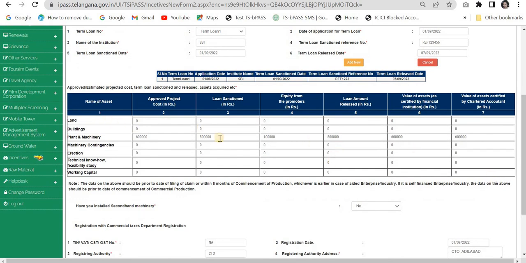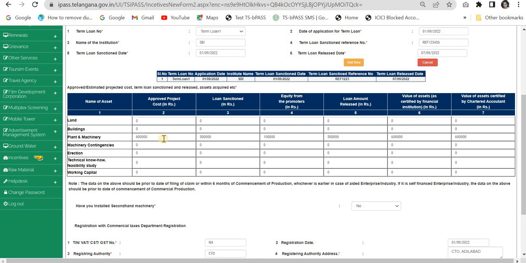Now let us fill this table. This table is about all the assets and the approved cost and all those things. So land, buildings, machinery, contingencies, erection, technical know-how, feasibility study, working capital, all these don't apply for the vehicle. So what is applicable for the vehicle? Incentives is the plant and machinery.